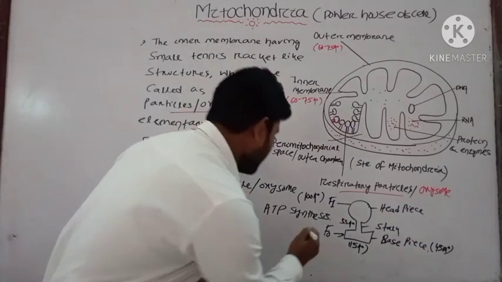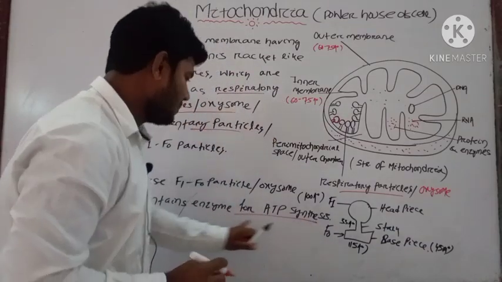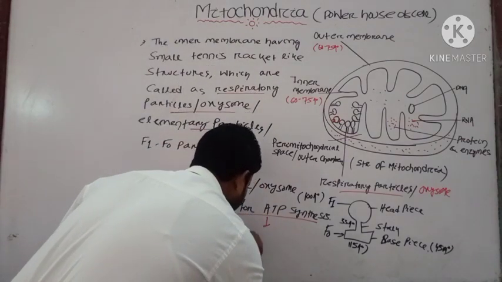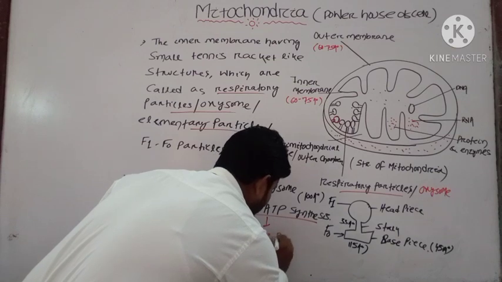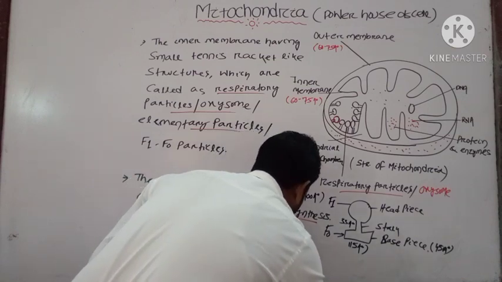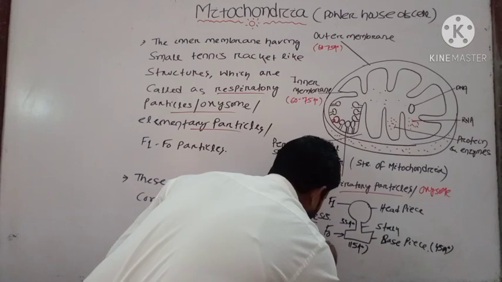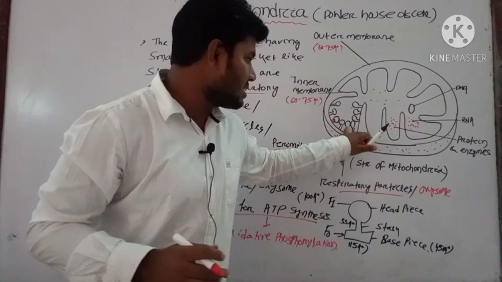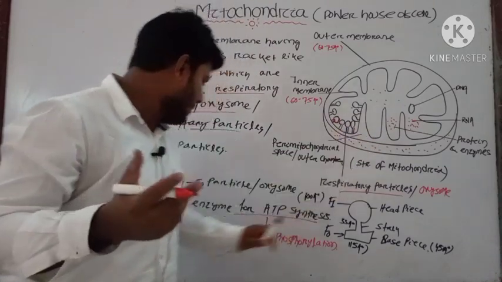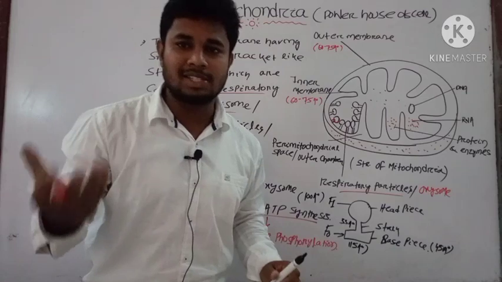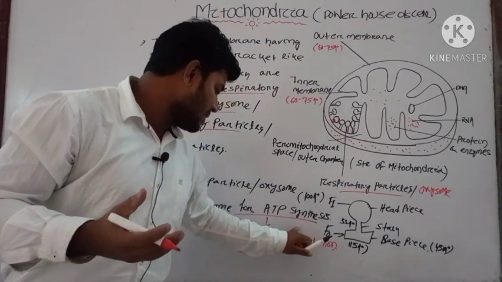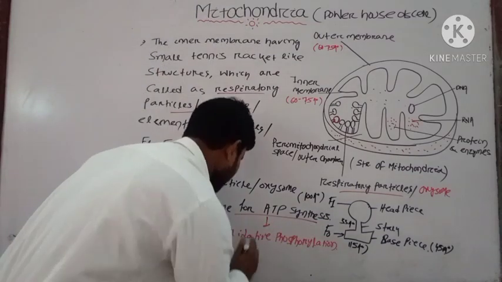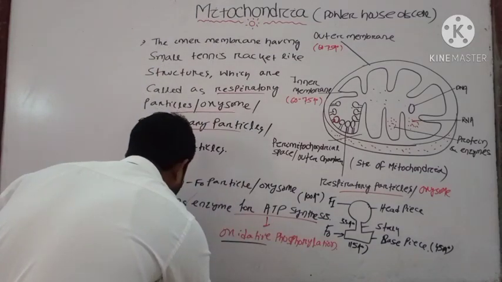What do they contain? Oxygen. Yes, they contain the enzyme for ATP synthesis. In which process? That process is known as oxidative phosphorylation. In the process of oxidative phosphorylation that takes place inside your F1 F0 particle, they contain the enzyme for ATP synthesis. Oxidative means in presence of oxygen.